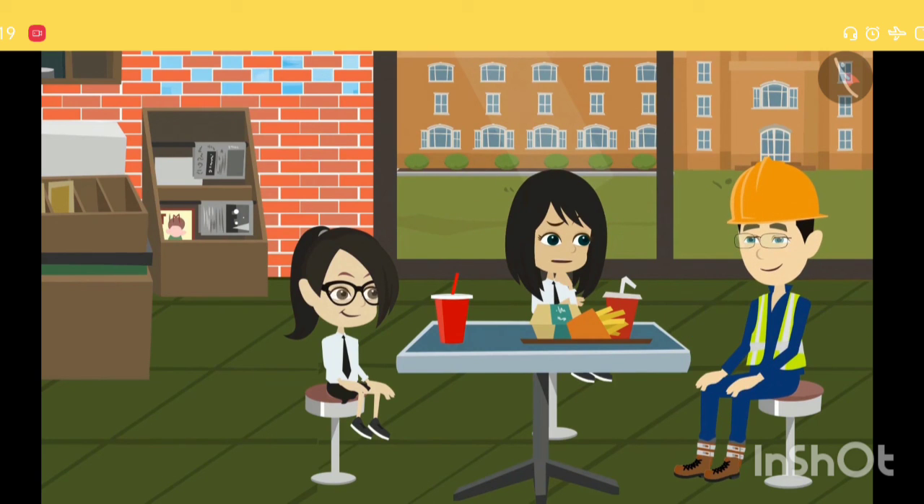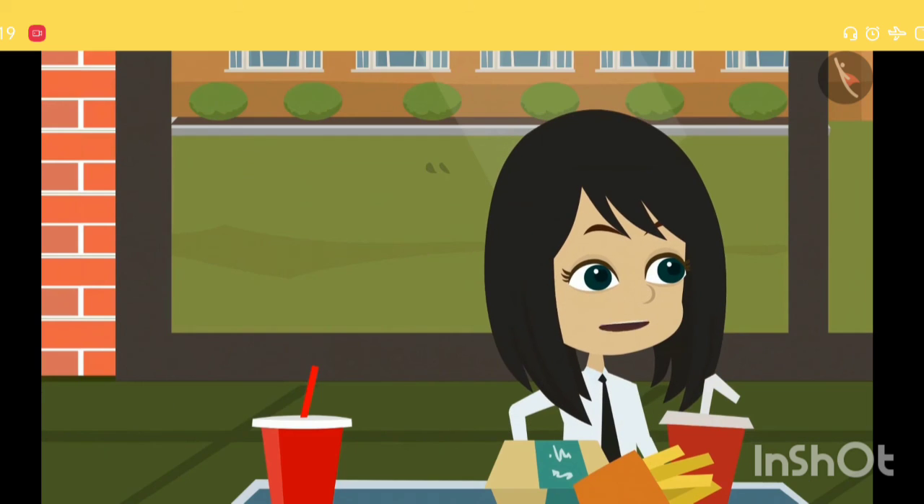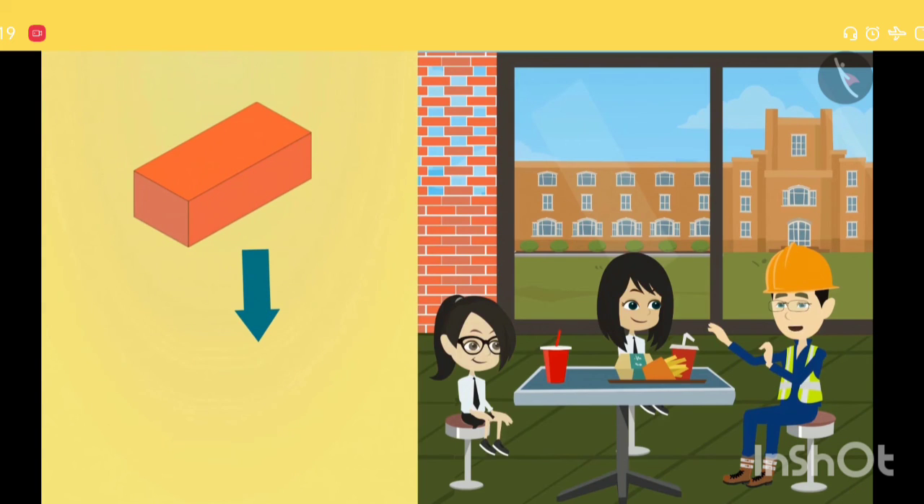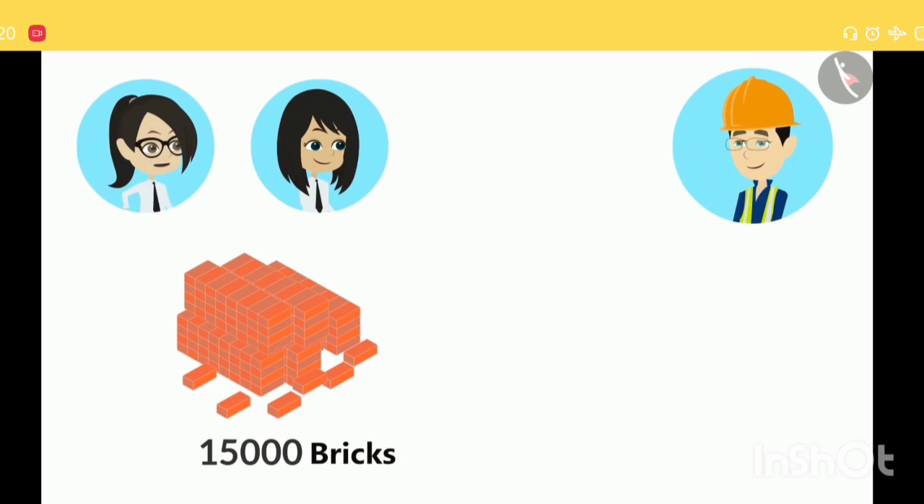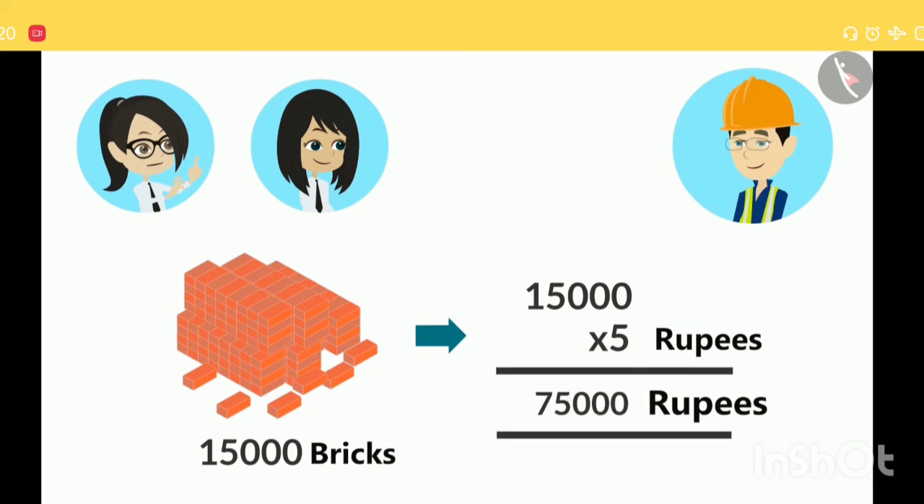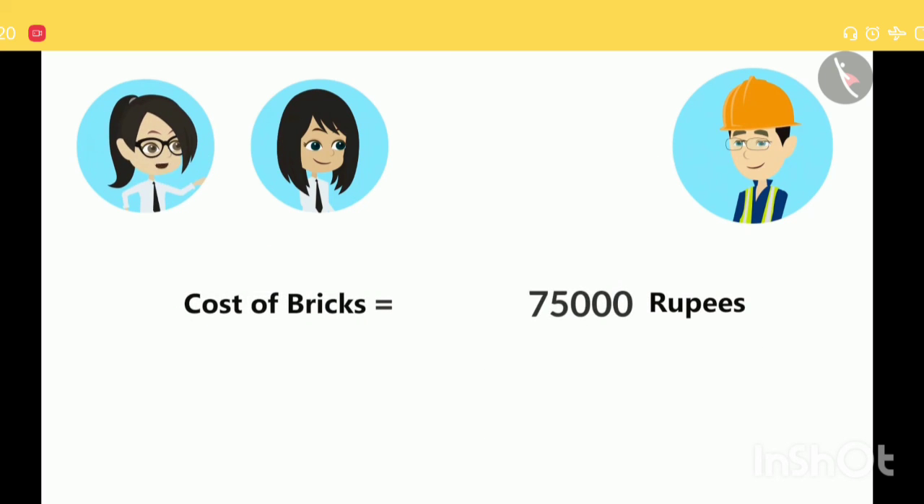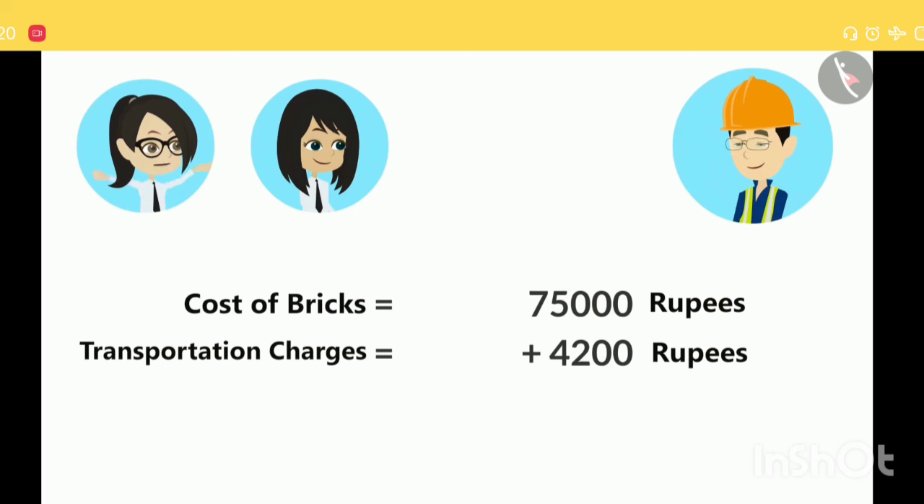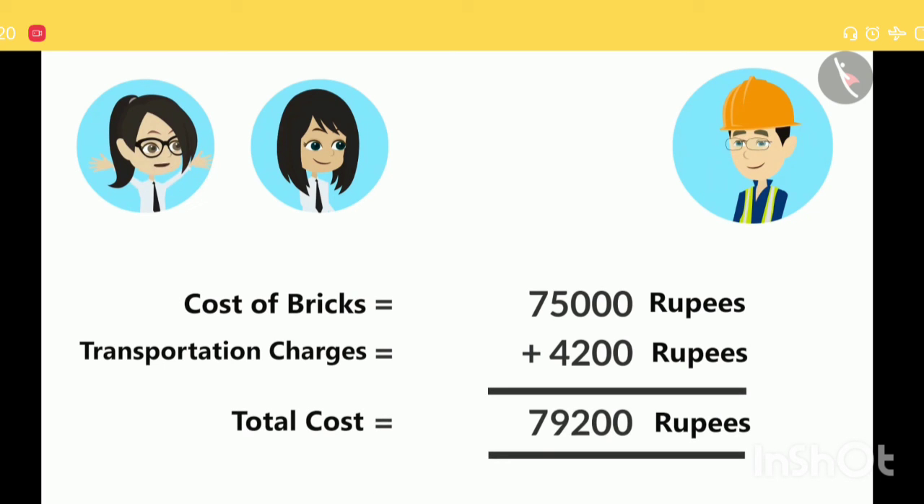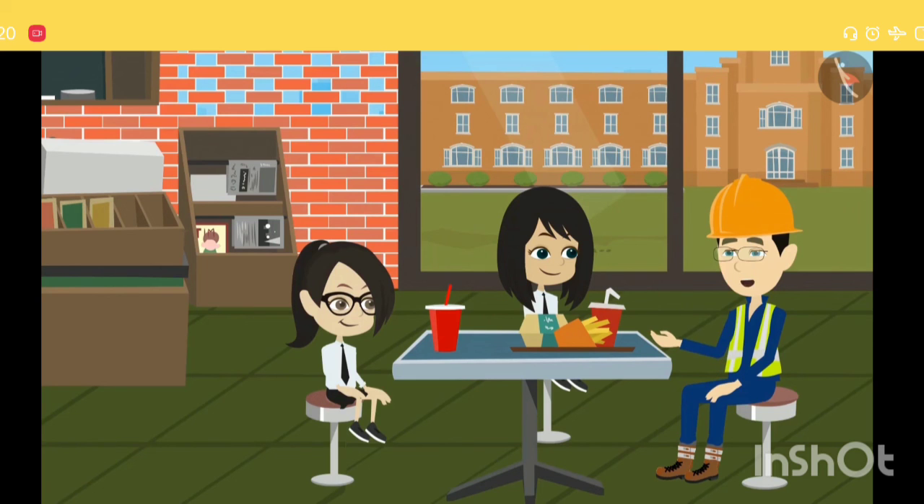Sir, you have not told us the cost of one brick. If you tell us that, we will be able to calculate the total cost. The cost of one brick is 5 rupees. If one brick costs 5 rupees, 15,000 bricks will cost 15,000 multiplied by 5, which is 75,000. Total cost of bricks is 75,000 rupees and the transportation charges are 4,200 rupees. Therefore, the total cost is 79,200. Neha and Vandana, your math is really strong.